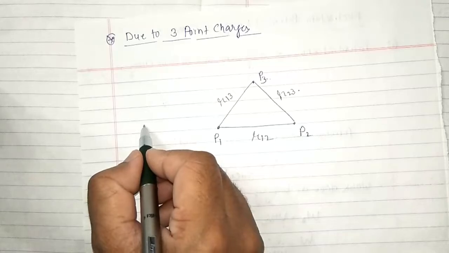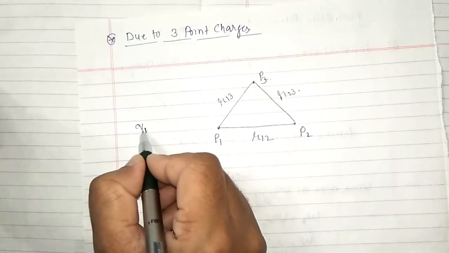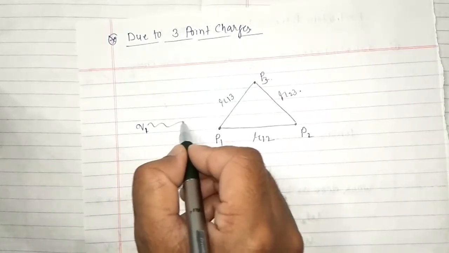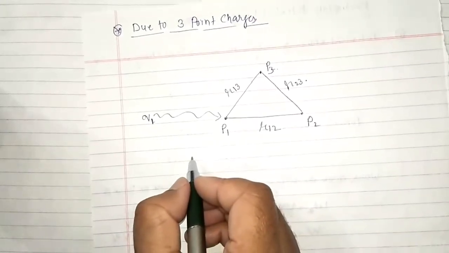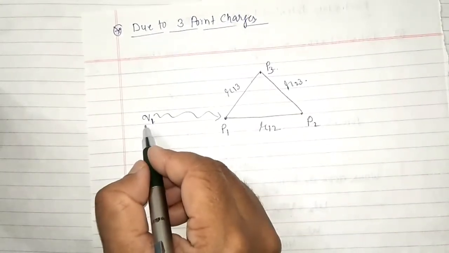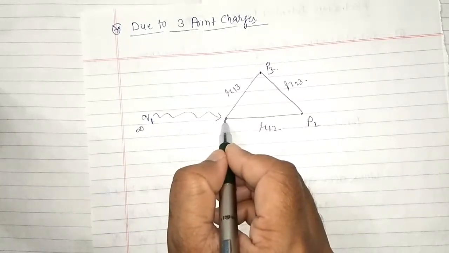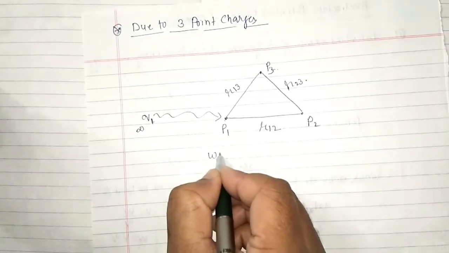Suppose charge Q1 is initially placed at infinity and we have to bring this charge from infinity to this point. So no amount of work has to be done in bringing this charge from infinity to this point. Why? Because there is no electrostatic potential. So work done will be 0.